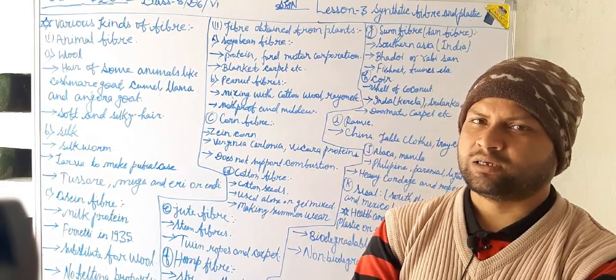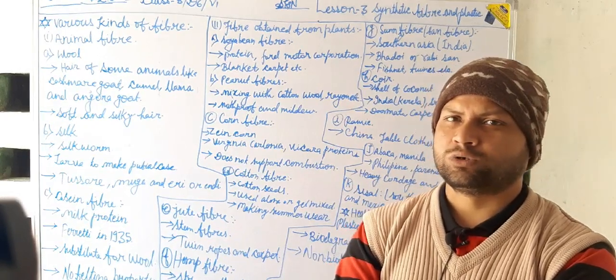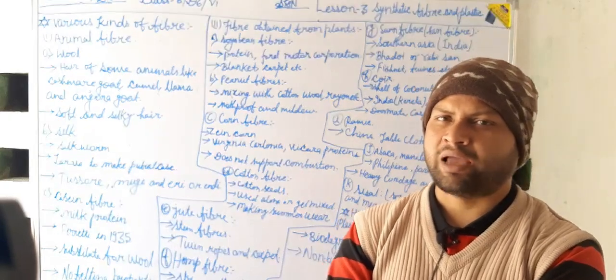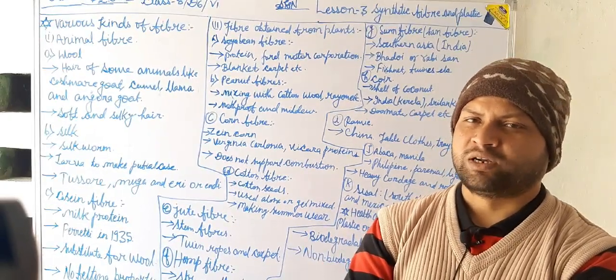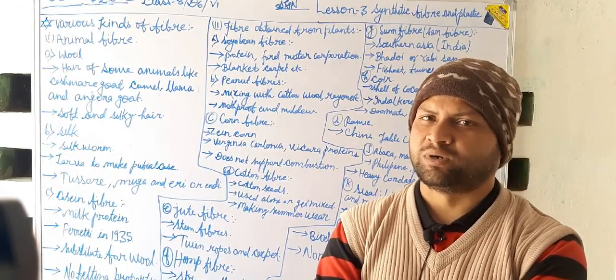They are provided to us by nature, so they are also called natural fibers. Now let us discuss their types, properties and uses. Mainly, their uses depend upon their properties.